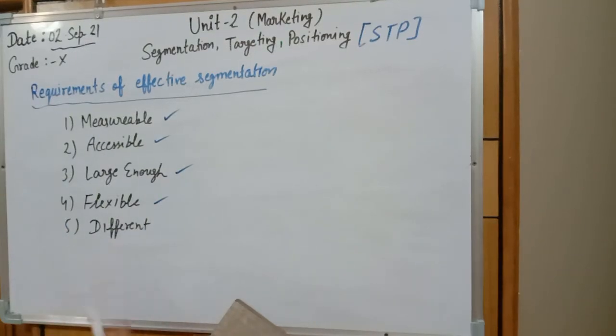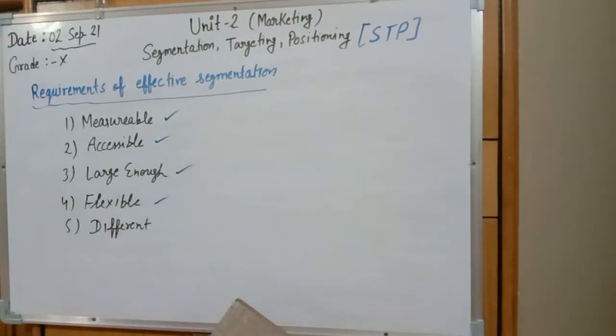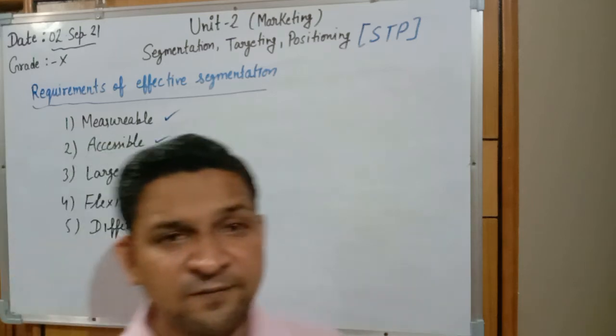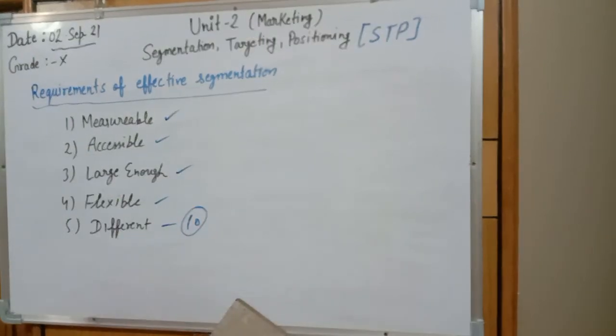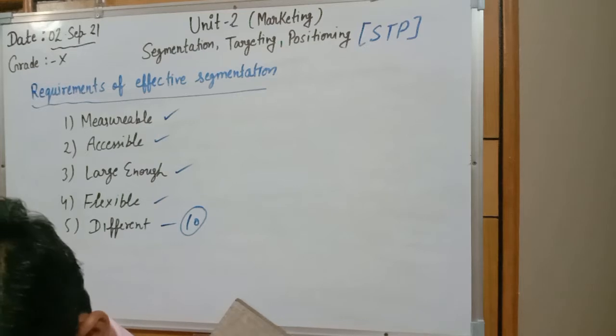And segmentation reports can be of different types. If we are picking 10 reports, the reports contain different types of data, then we will be able to compare. So it should be accessible, measurable, large enough, different and flexible. These are the basic features of effective segmentation.